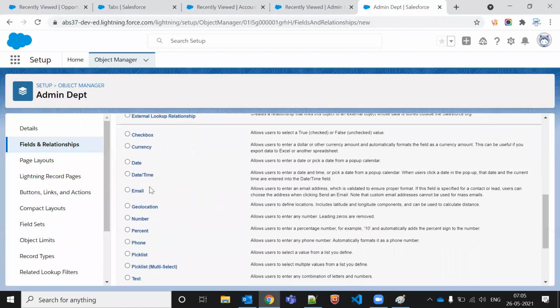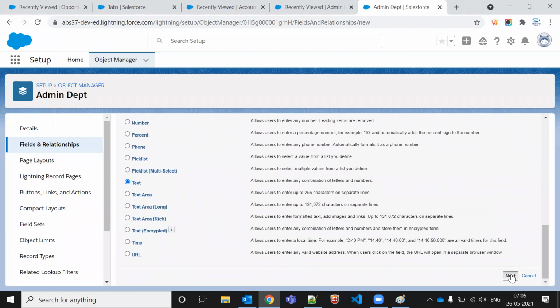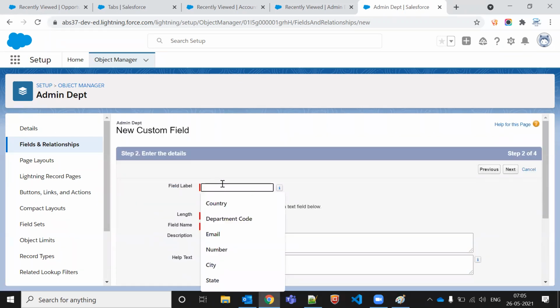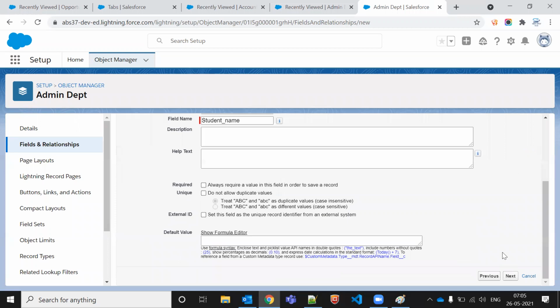So first I will create a name. Name means it should be text, so select text. In text format, similarly I can say student name. And how many characters can we store in this one? We can say it should be a maximum of 255.